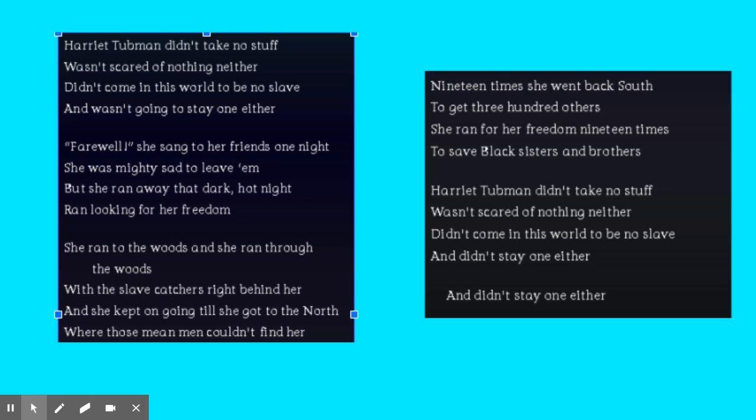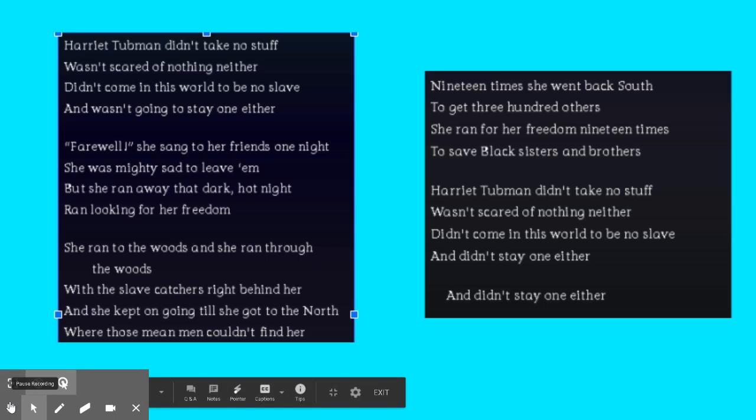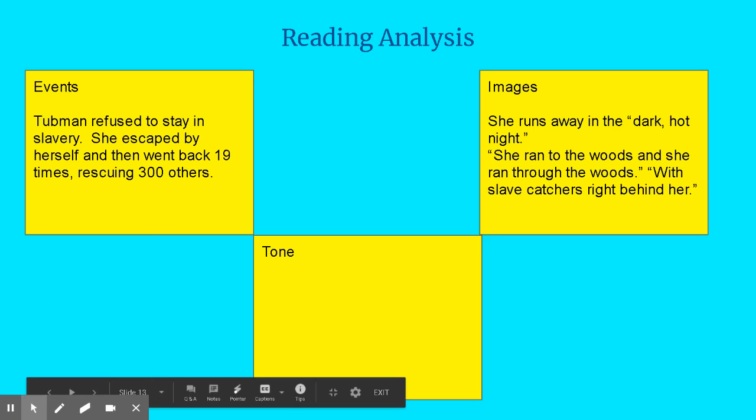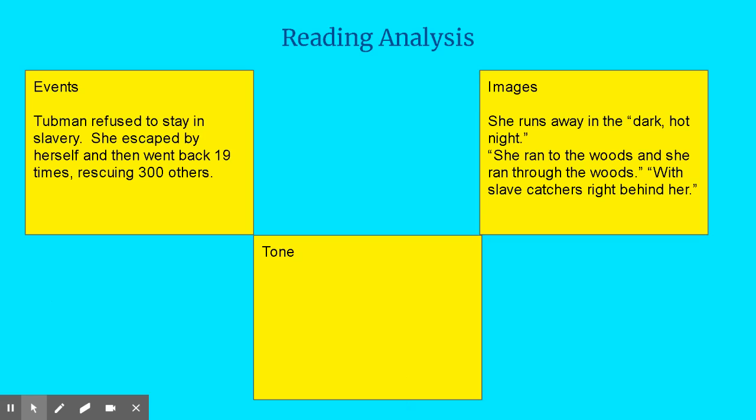It lets you know that there is some danger involved. And so it creates all of these images in your mind. So I would put that she runs in the dark hot night, she ran to the woods and through the woods, the slave catchers are right behind her. Those were all things that I would include.